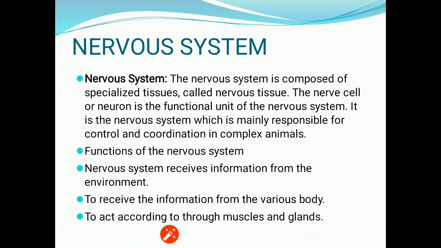Now about the nervous system. Nervous system is composed of specialized tissues called nervous tissue. The nerve cell or neuron is the functional unit of nervous system. It is the nervous system which is mainly responsible for control and coordination in complex animals. That means if we are able to receive a stimuli and respond to it, it is because of the nervous system only. Now the question comes, what do we mean by stimuli?